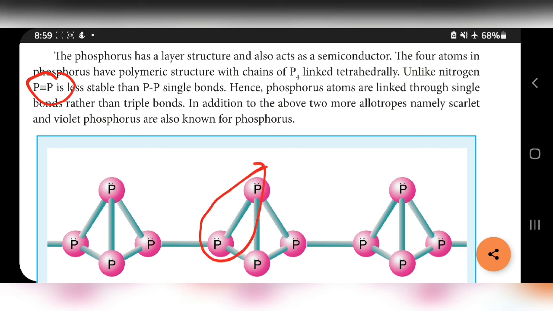In addition to the above, two more allotropes, namely scarlet and violet phosphorus. Other than white, red, black and yellow, scarlet and violet phosphorus are also known for phosphorus. So these are the allotropic forms of phosphorus.